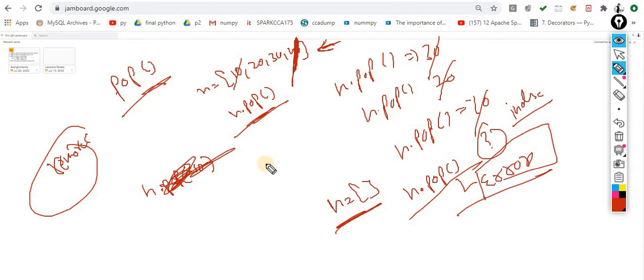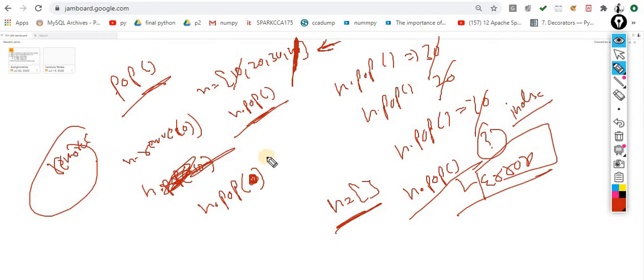In this case, n dot remove of 10 means it will remove the 10. So n dot pop of 0, what is the meaning of this? I am removing the value which is present at the index of 0.